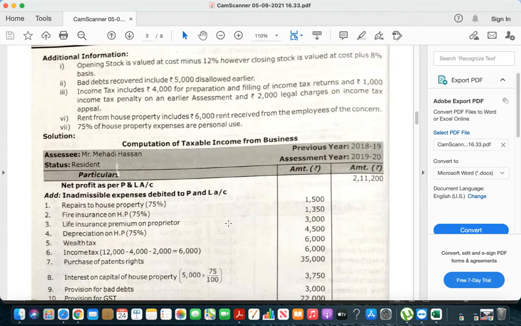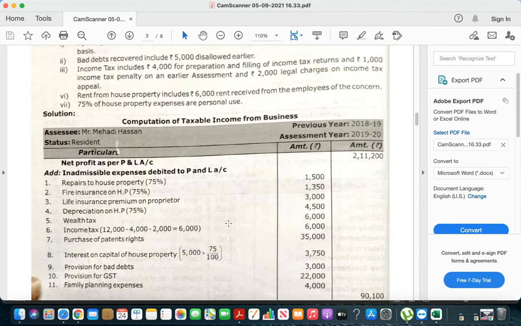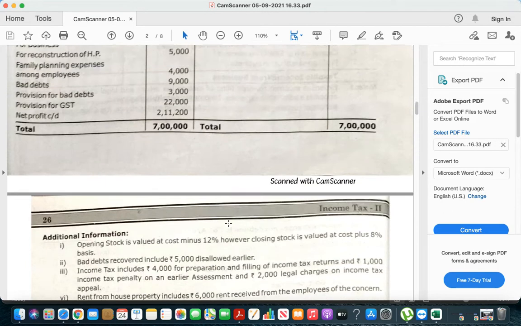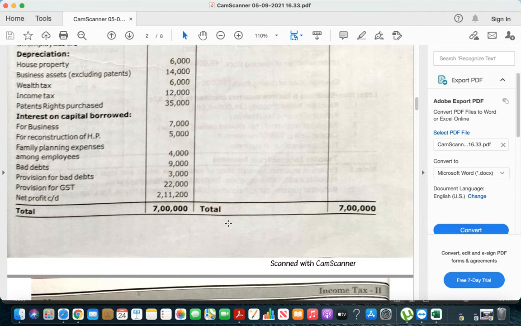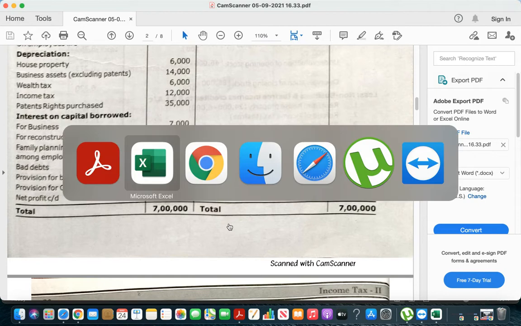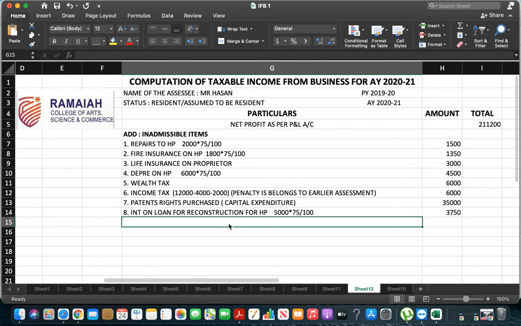Employees belong to business, but the employees' family does not belong to business. We have discussed a solution on this. So family planning expenses among employees are personal, not business. Employees belong to business, but not the employees' family.